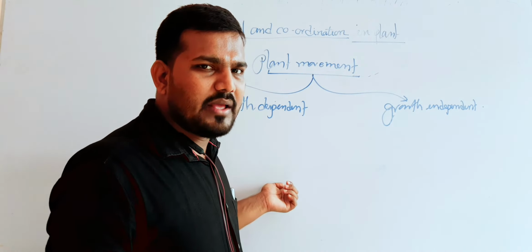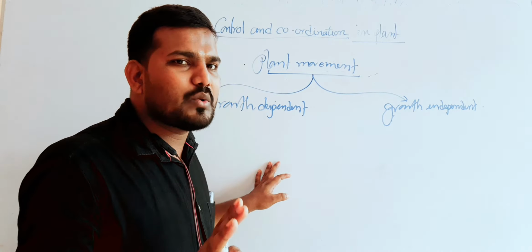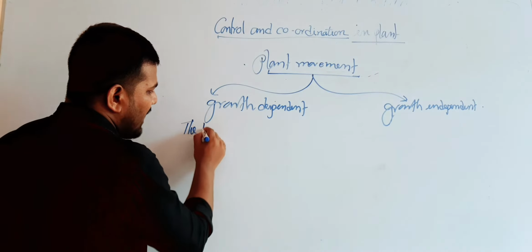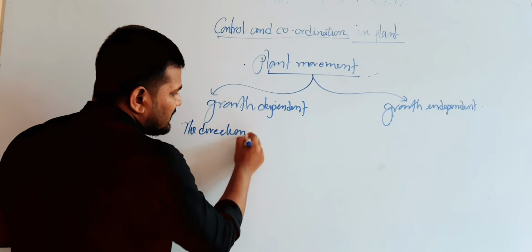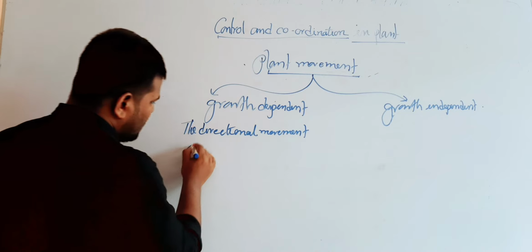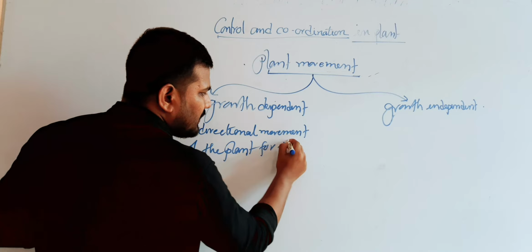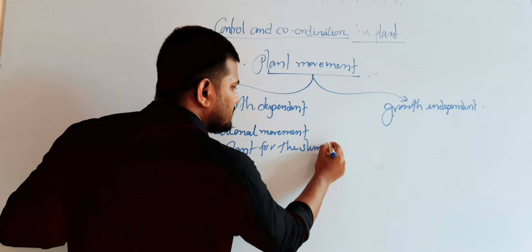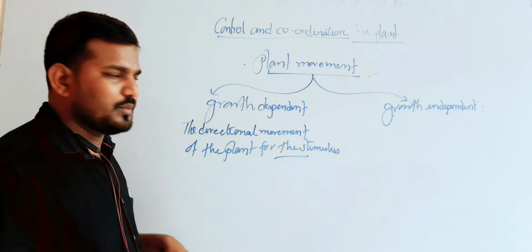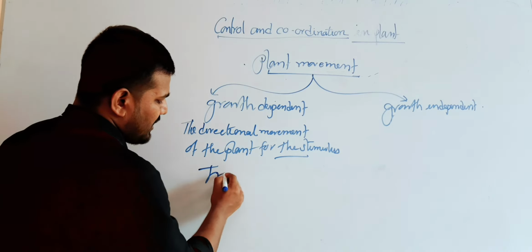Cell division takes place, and the most important one, growth dependent movement will be the directional movement of the plant for the stimulus. The directional movement of the plant for the stimulus. Now this type of movement is also known as a trophic movement.